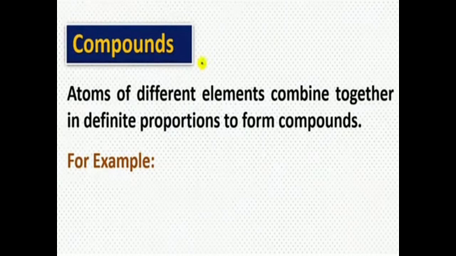Now we will study about compounds. Compounds are formed when atoms of different elements combine together in definite proportion.